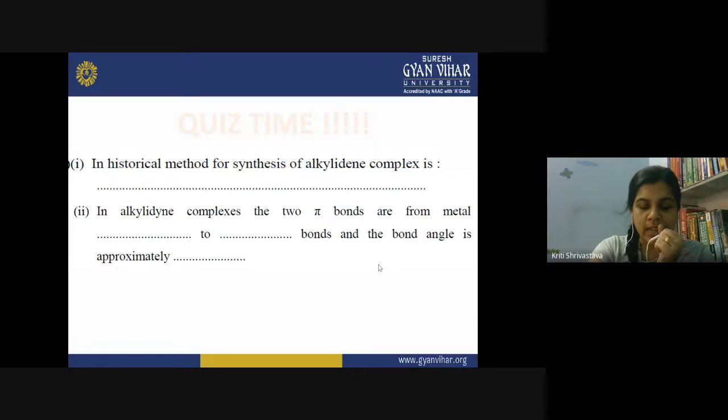As we know that the carbon is sp hybridized and it should be having a bond angle of 180 degree. But generally, due to the influence of all the ligands already attached on the metal atom, as well as the ligand trans to the alkylidyne, the bond angle actually decreases by a few degree, and we get a bond angle between 170 to 180 degree.